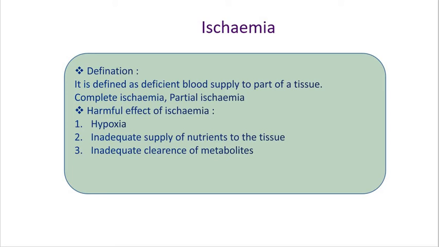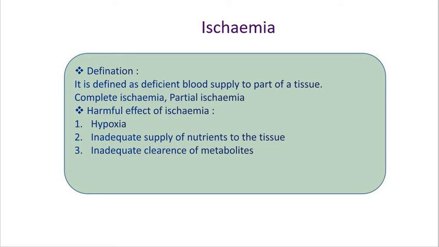The second effect is the inadequate supply of nutrients to the tissue, such as glucose and amino acids. Why? Because if the blood supply is less or deficient, the nutrients cannot pass to the tissue.